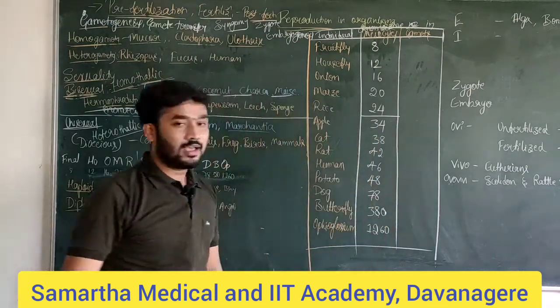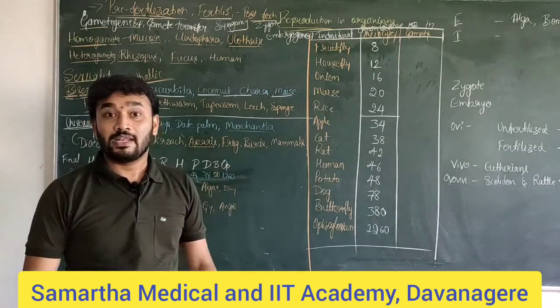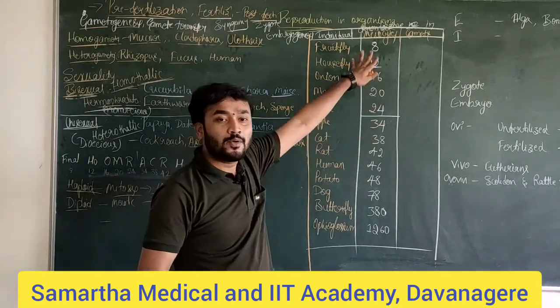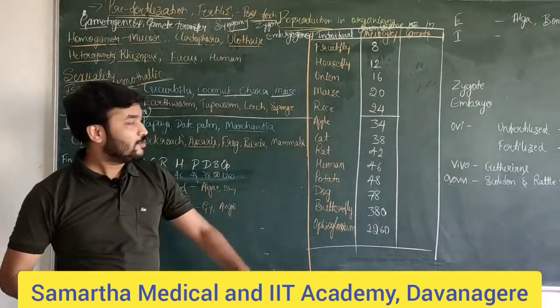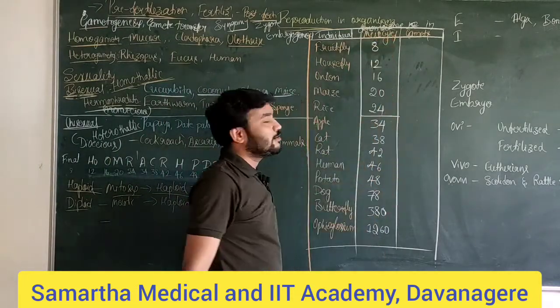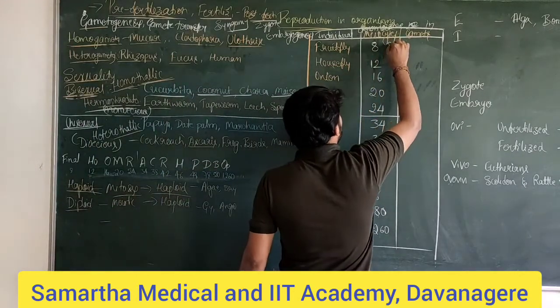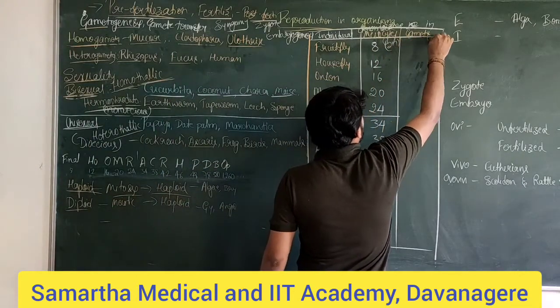So what is this? How did I write all those without remembering and without taking many more minutes of time, right? Very simple. There is a trick here, which I will discuss later. So the fruit fly has its chromosome number in a diploid condition. See, meiocytes are diploid, and gametes are haploid.